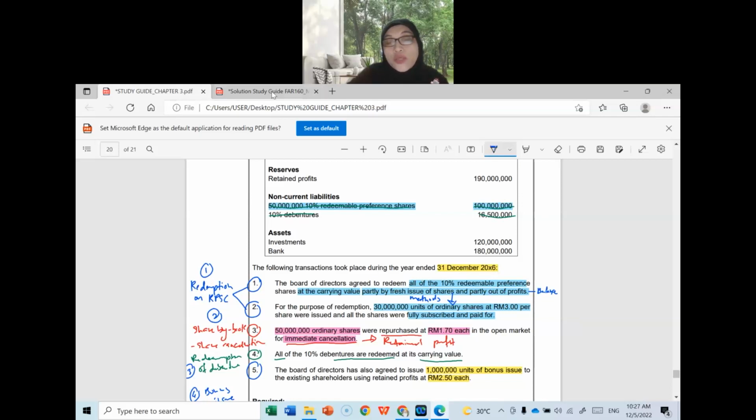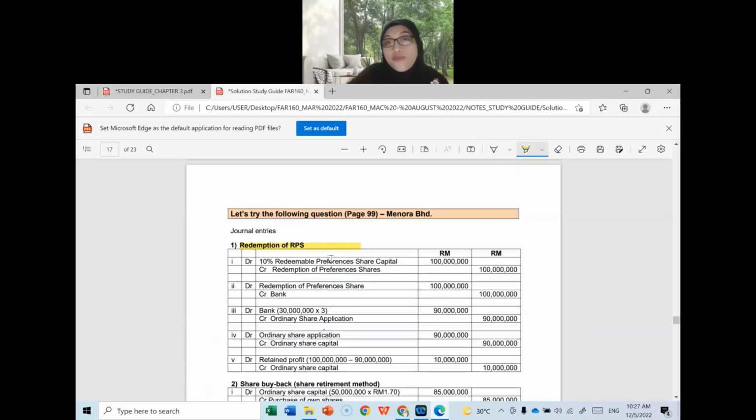So you are going to record the first step, that is to redeem the shares: debit RPSC. Remember, I told you to write in full. RPSC stands for what? Redeemable Preference Share Capital. At how much? You want to redeem all, 100 million. And then you credit a temporary account called Redemption